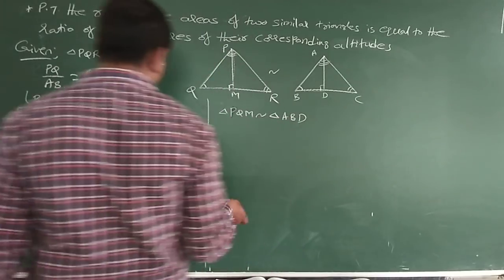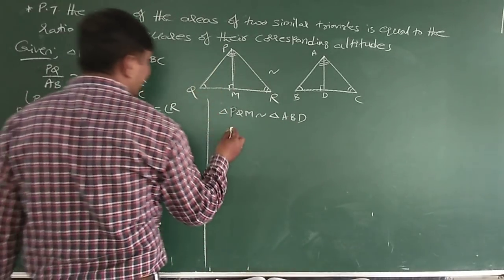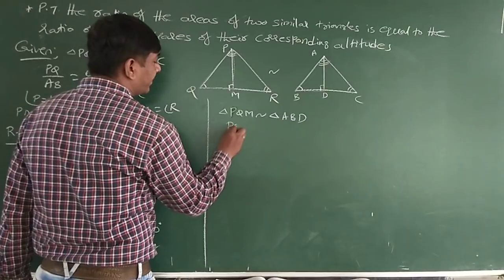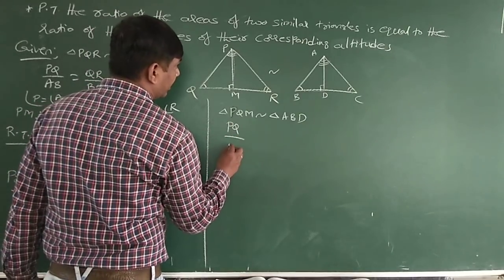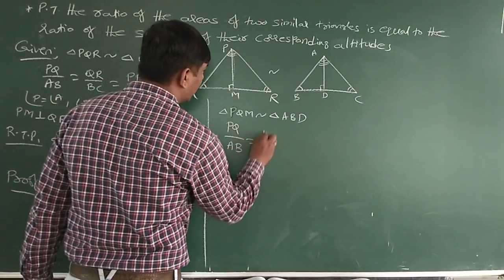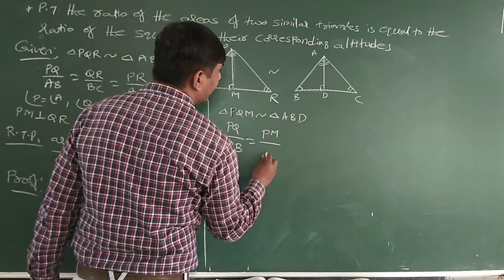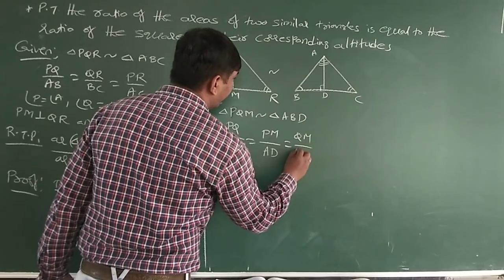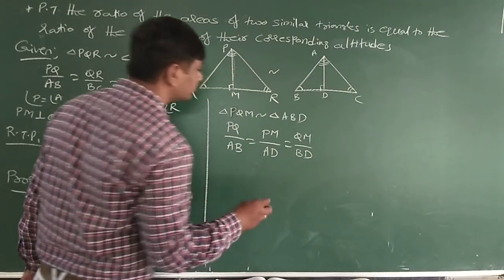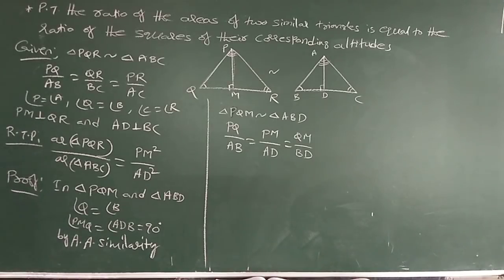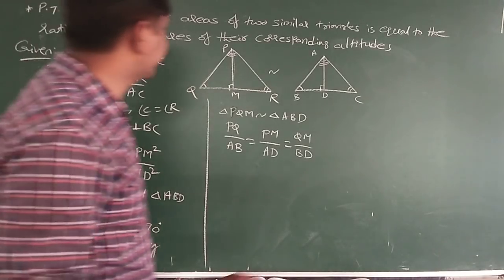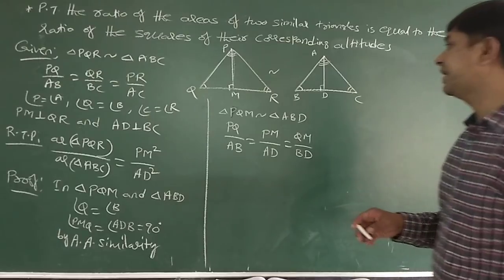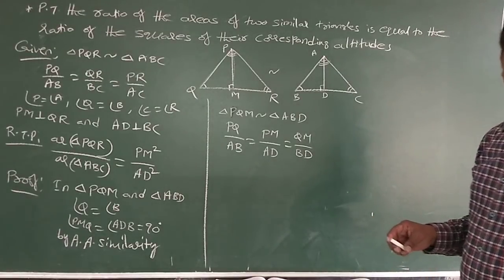Since they are similar, their corresponding side ratios are equal. So PQ by AB is equal to PM by AD is equal to QM by BD.